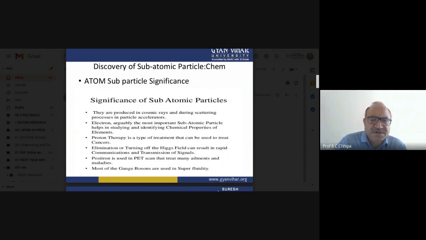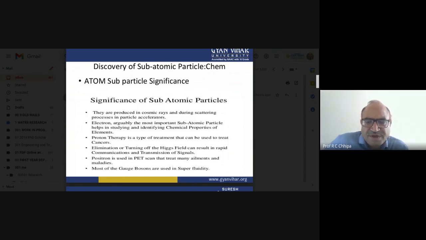The electron is arguably the most important subatomic particle; it helps in studying and identifying the chemical properties of elements. Electrons are directly related with the chemical property of a particular element.